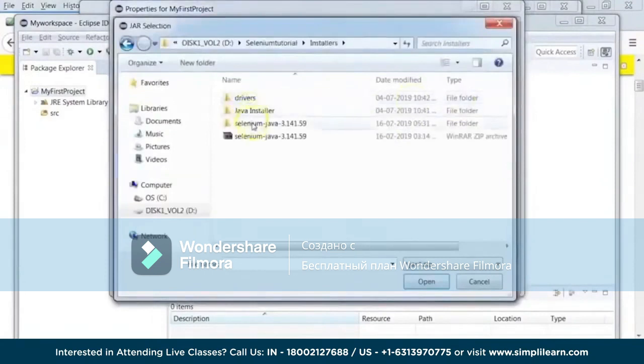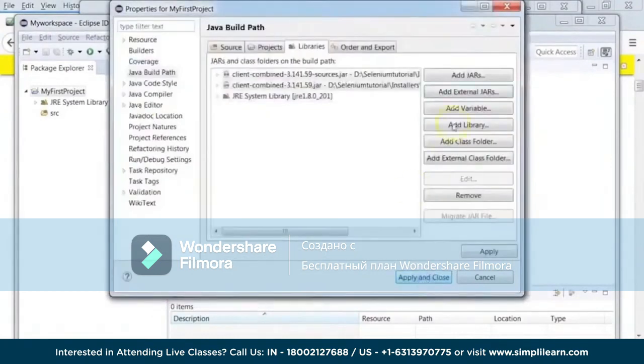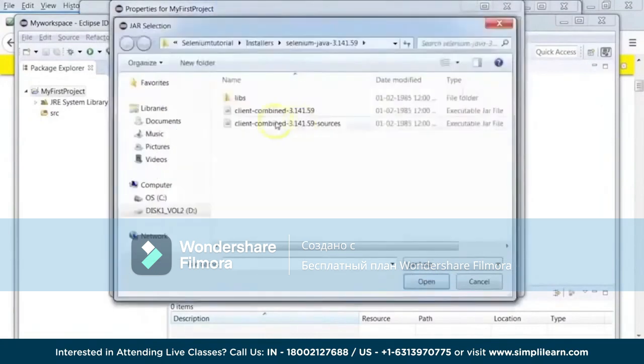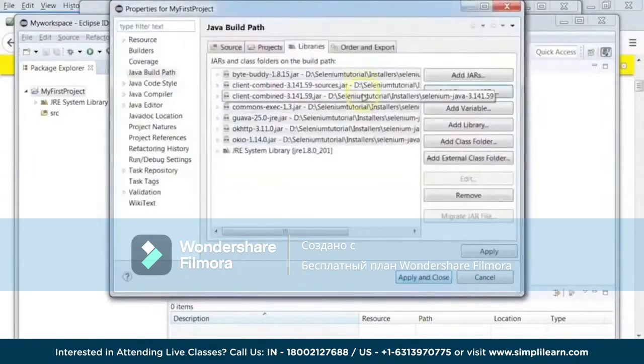Click on Add External JARs. Go to the folder where you have downloaded Selenium, which is this. Select all the jar files which are available. I have 2 jar files here, so I'll click Open. Again, I will click on Add External JARs. Now from the libs folder, I will select all these 5. Select all the 5 jars and click on Open. You should see all the 7 jar files here. Once you have this, just say Apply and Close.